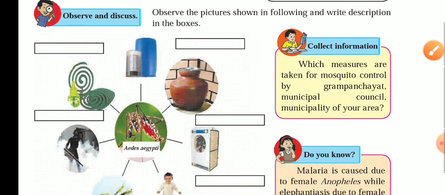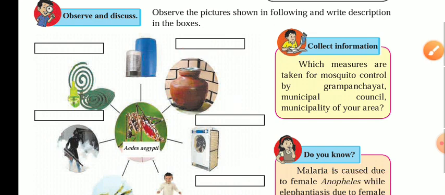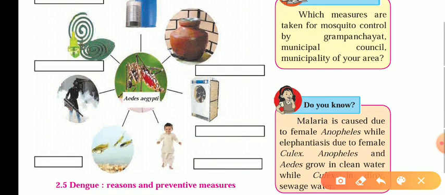Here they have given a picture which gives us a clear picture of what exactly we have to do. We should use covered water tanks. The pots we have to cover properly and clean on a regular basis. Water in coolers we have to clean on a regular basis. We should wear full sleeves clothes. Then the fish tank we have to clean on a regular basis.